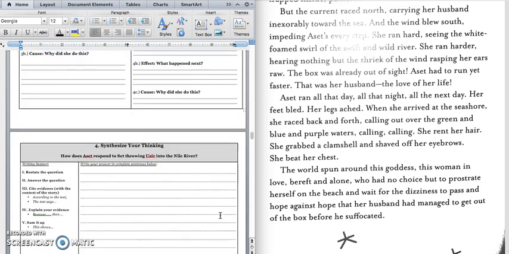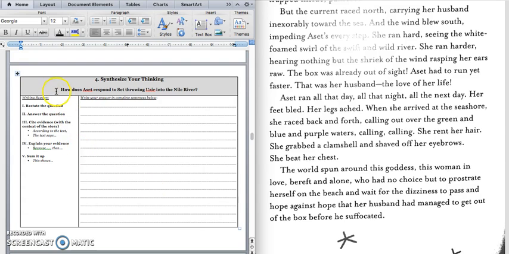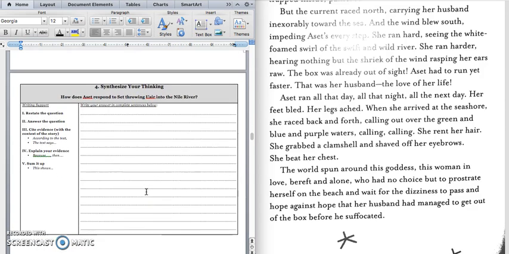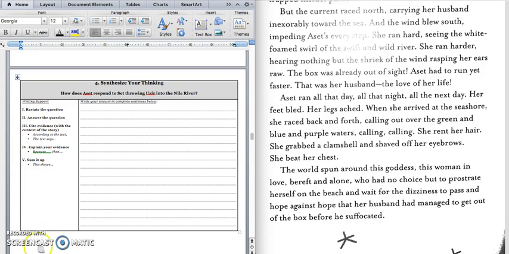All right, and for the paragraph, we would write, how does Aset respond to Set throwing Usher into the Nile River? All right, and so you can write down the things, the effects that Aset does, and the causes for why she did those things.